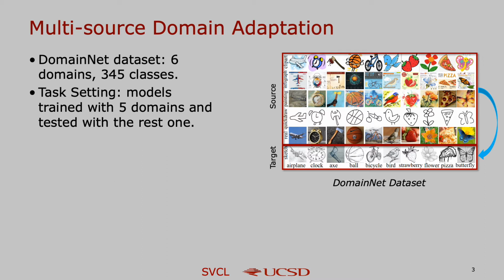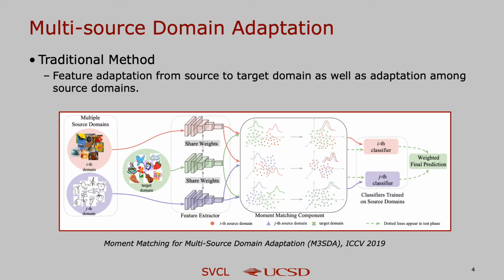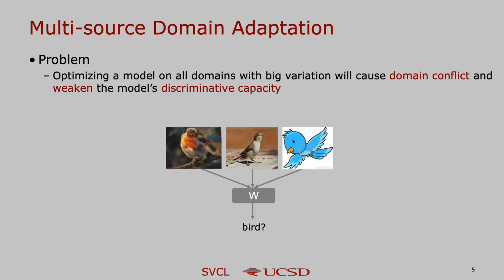For the multi-source domain adaptation task, I mainly consider the DomainNet dataset, which contains 6 different domains with 345 classes. The setting for multi-source domain adaptation is to train a model with 5 domains and test it with the remaining one. In order to solve the multi-source domain adaptation problem, traditional methods try to align all the domain pairs together, which not only considers the domain gap between each source domain and the target domain, but also the domain gap among different source domain pairs.